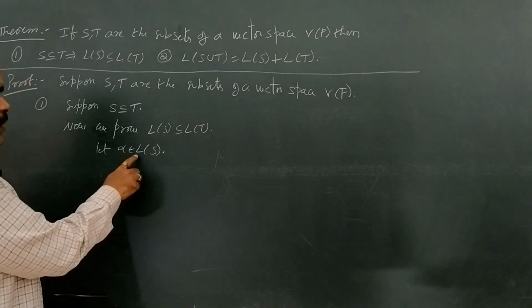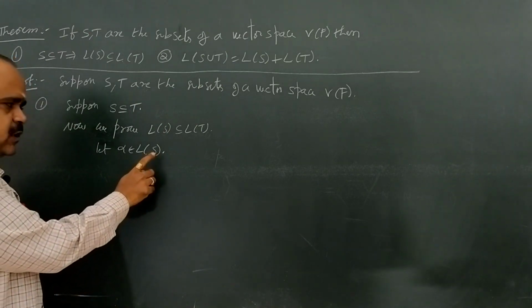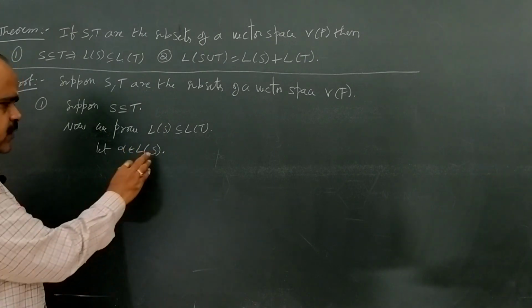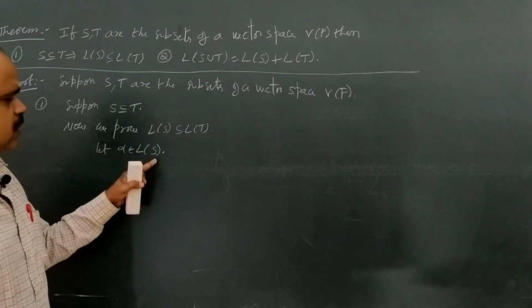That means L(S) is the set of all linear combinations of vectors of S. Here alpha belongs to L(S).